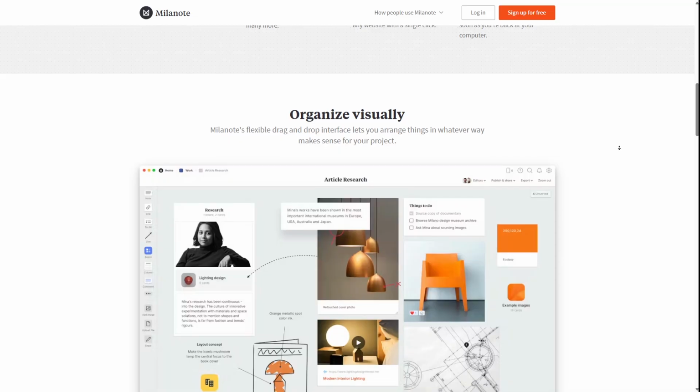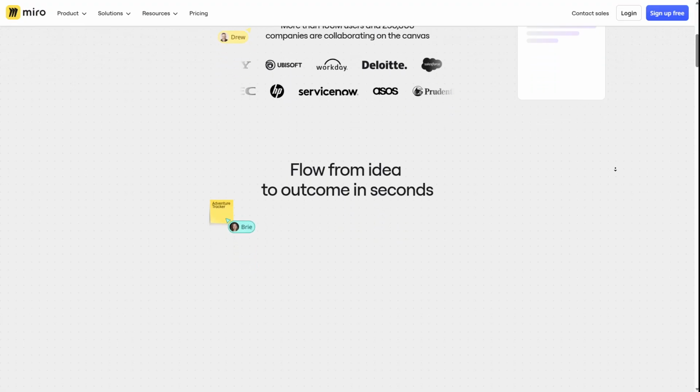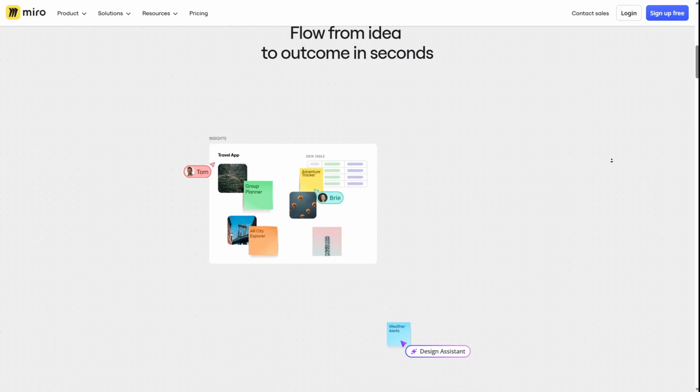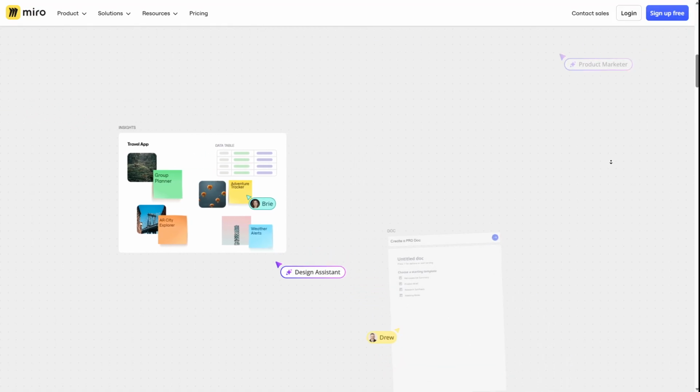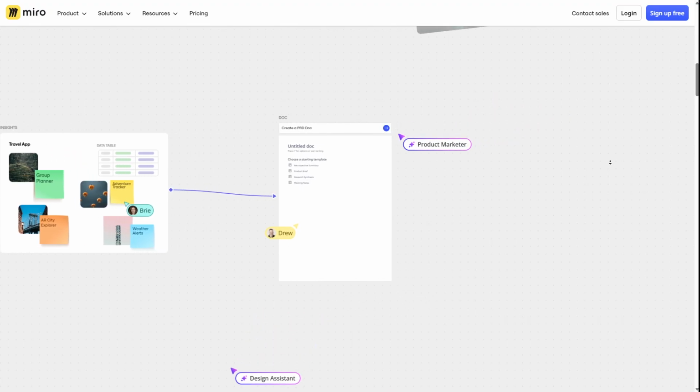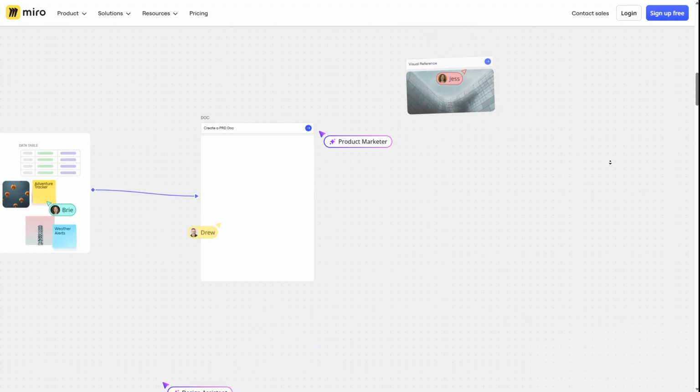For collaboration, Miro is definitely stronger. Multiple people can edit at the same time, run workshops, and sketch out ideas. Milanote supports collaboration too, just not at the same real-time pace.